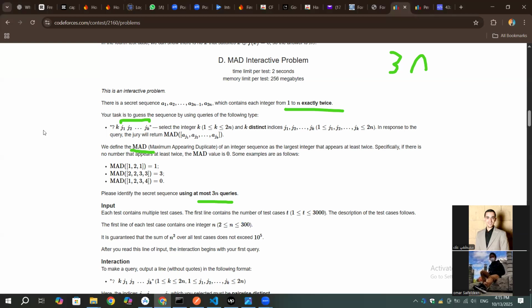Now, the answer here is, first thing, by intuition, it's clear that we can just ask him. We don't know the array, right? What if we ask about the first 2 elements, the first 3 elements, the first 4 elements, or anything like that, until it gives us a non-zero answer, for example, 1 or 3 or anything like that. When it gives us this, what does this mean? It means that at the ith place we are at,